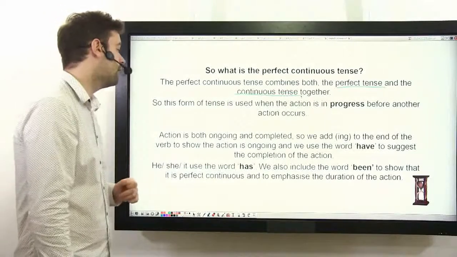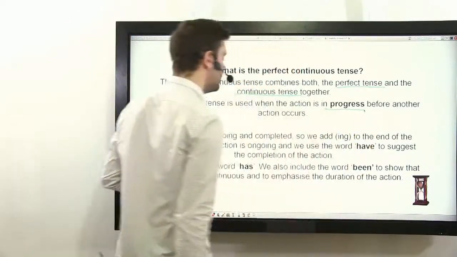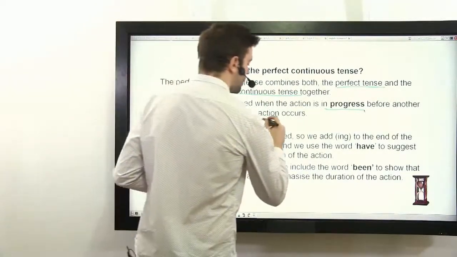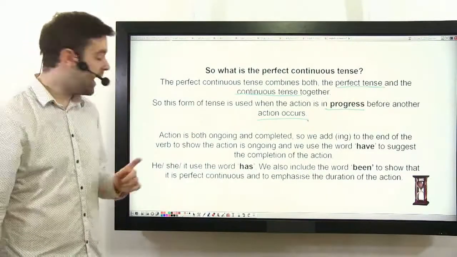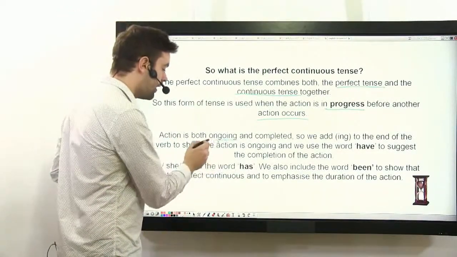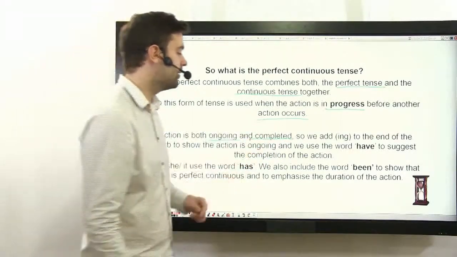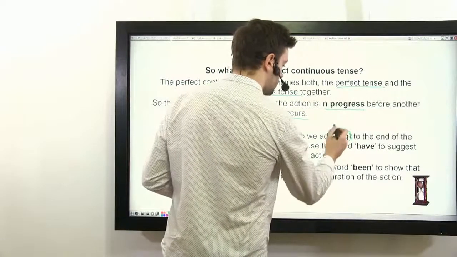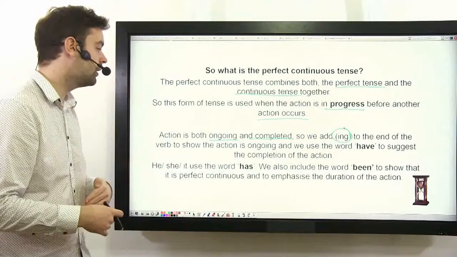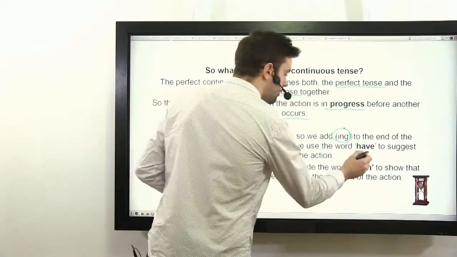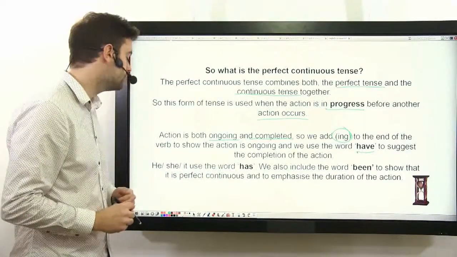This form of the tense is used when the action is in progress before another action occurs. So the action is both ongoing and completed. We add ing to the end of the verb to show the action is ongoing, and we use the word have to suggest the completion of the action.